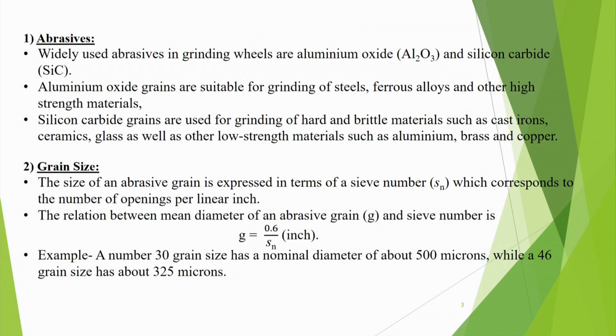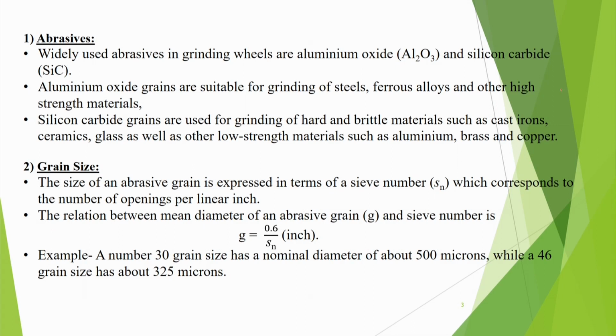So, let us discuss abrasives one by one. Widely used abrasives in grinding wheels are aluminum oxide, Al2O3, and silicon carbide, SiC. Aluminum oxide grains are suitable for grinding of steels, ferrous alloys and other high strength materials.